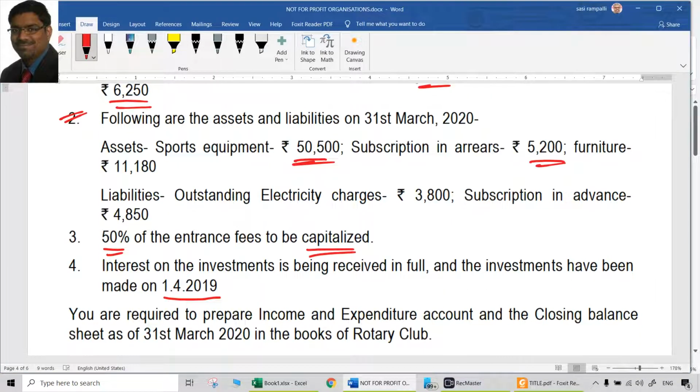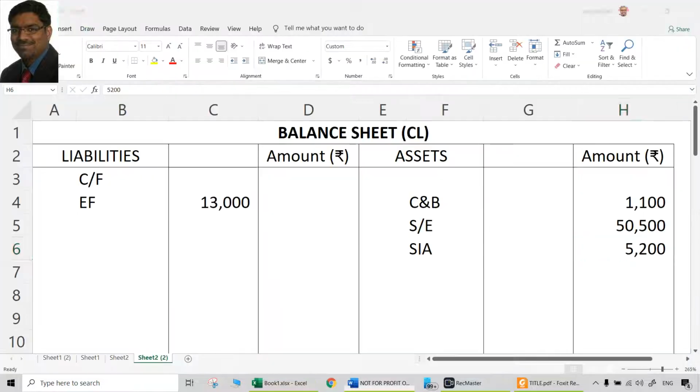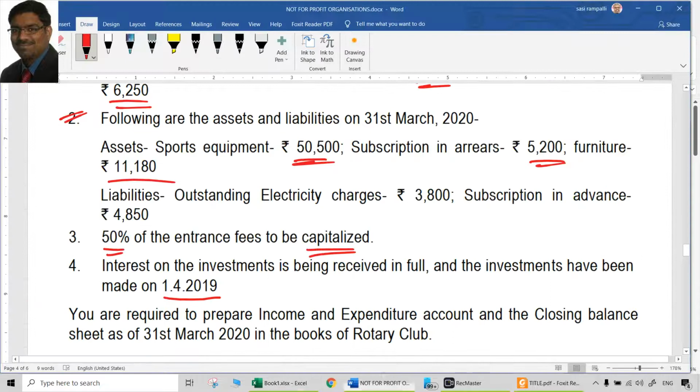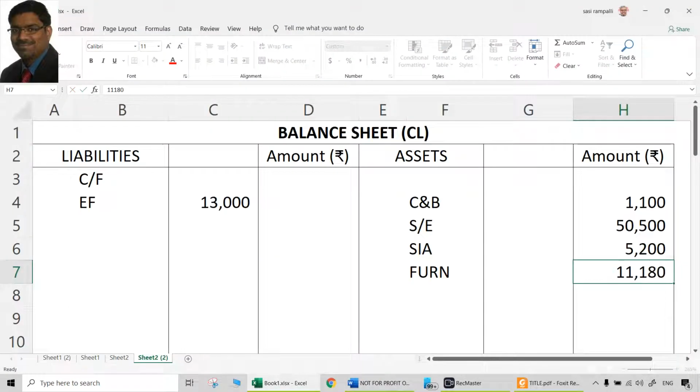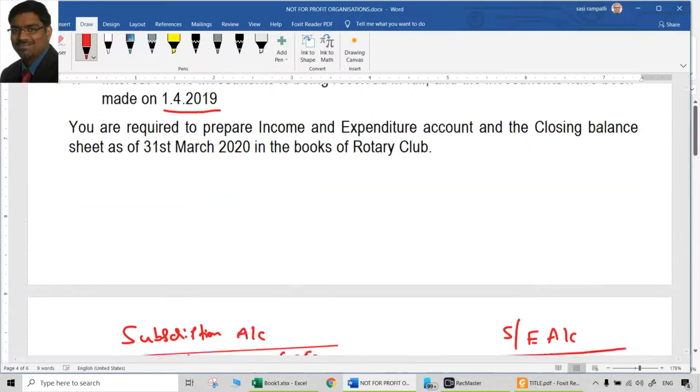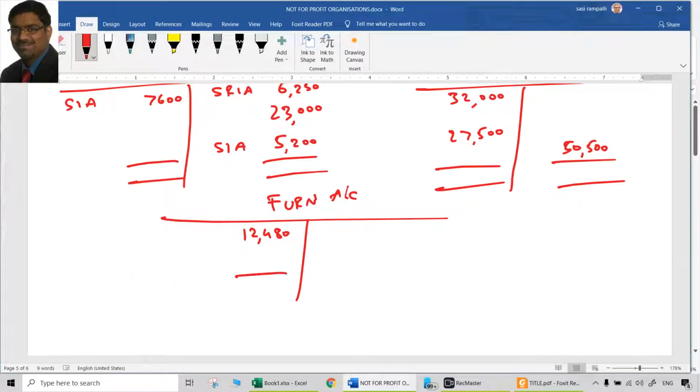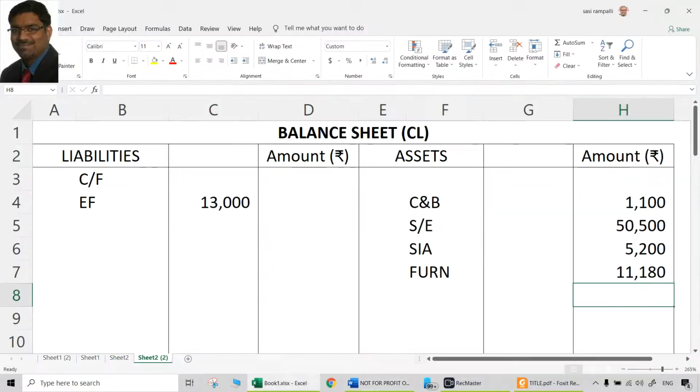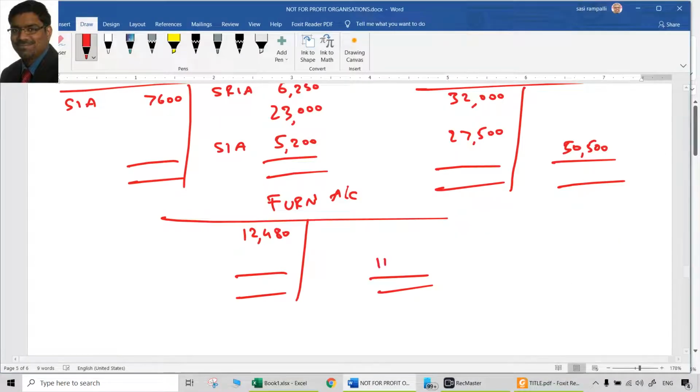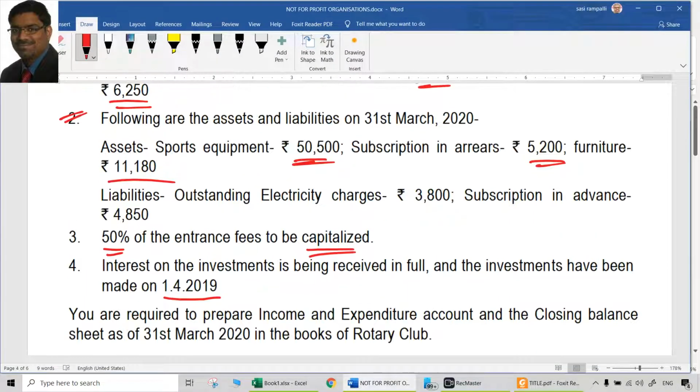Then comes furniture 11,180. That is a closing balance. Same here. Furniture 11,180. 11,180 furniture asset side of the balance sheet. That is debit aspect. Since we have a furniture account, so let us keep it here. On the closing side, 11,180 by balance carried down. That is a closing balance of furniture account, 11,180. This is the credit aspect. This is the debit aspect. That is 11,180 dealt twice.